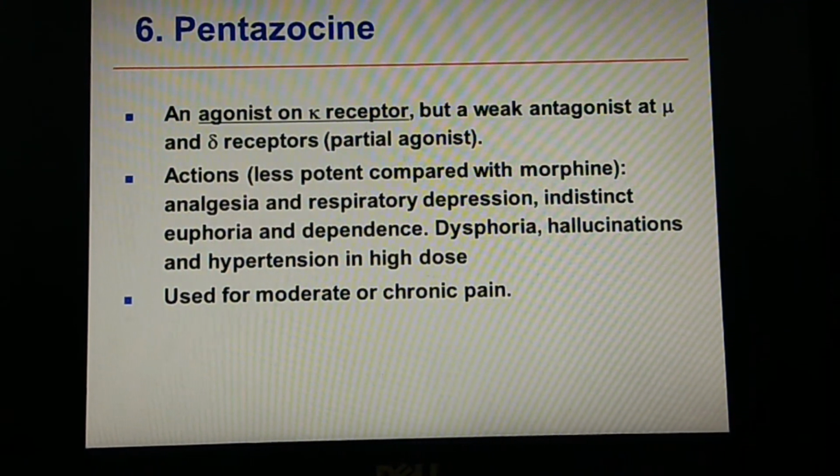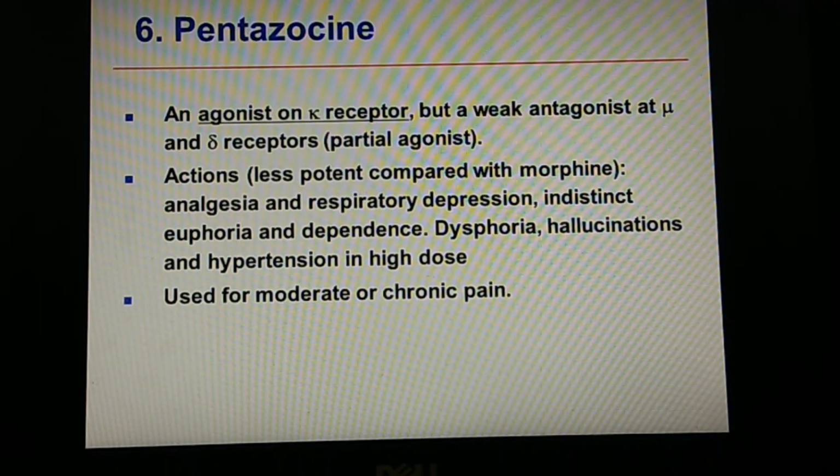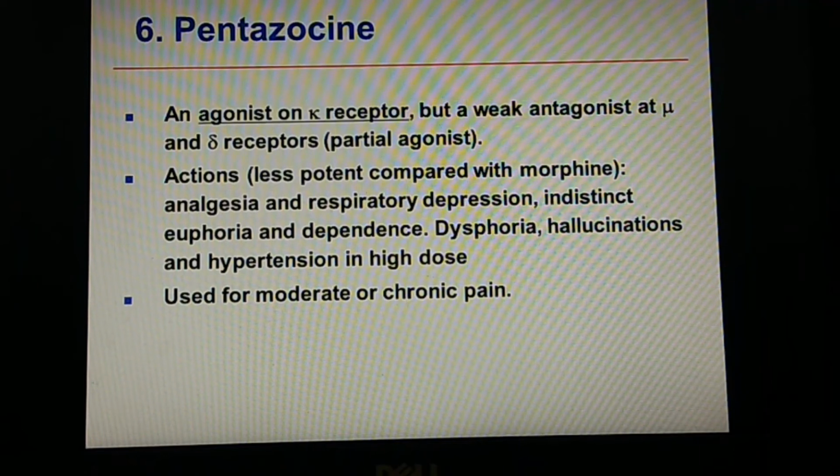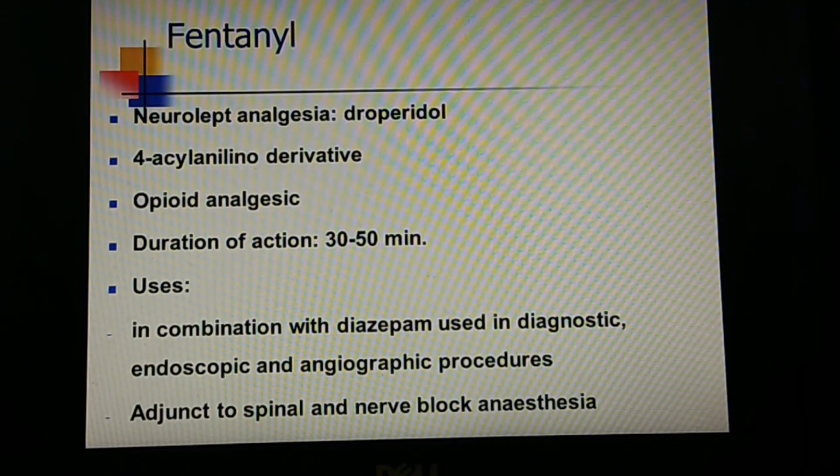So pentazocine can be used only for a particular type of analgesic action, that is, it may be used as an analgesic only in certain selected criteria. So it may be used to relieve moderate as well as chronic pain.